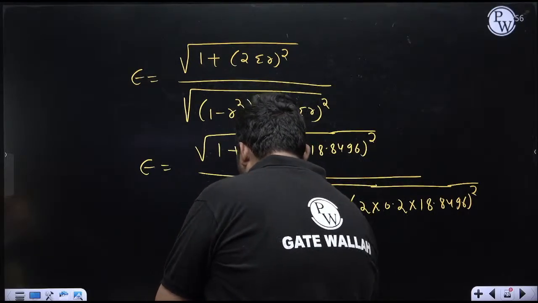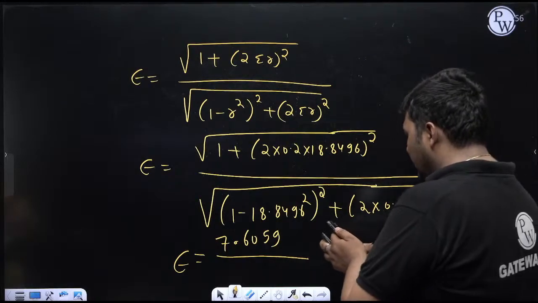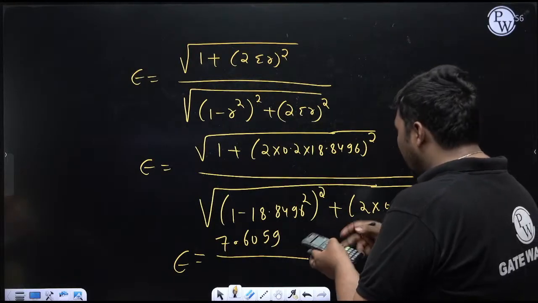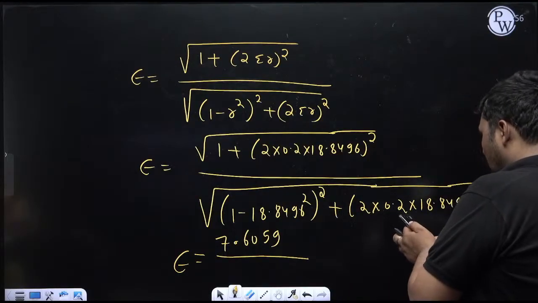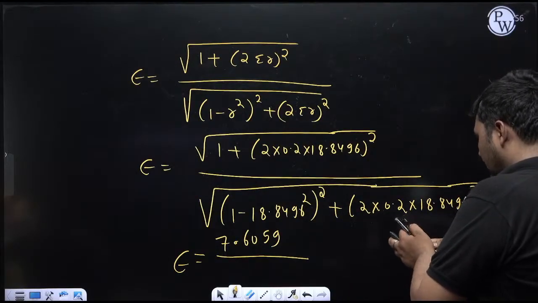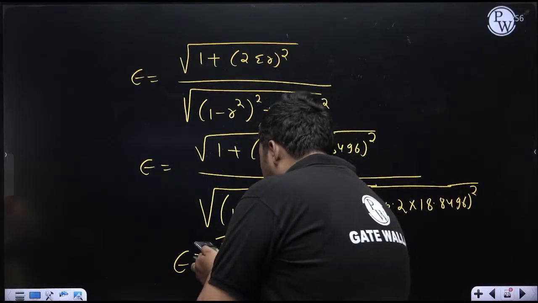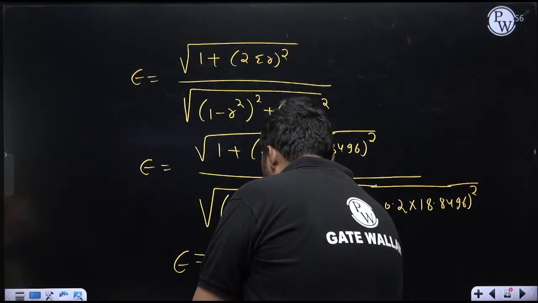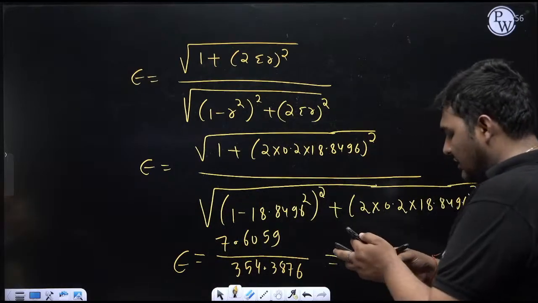7.6059. Below part: this is (1 minus 18.8496 square), then square of this, plus (2 into 0.2 into 18.8496), then square of this, then square root of the whole term. It is coming 354.3876. So how much epsilon is coming?